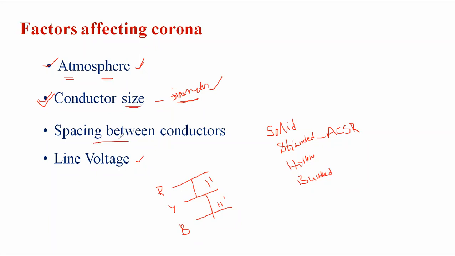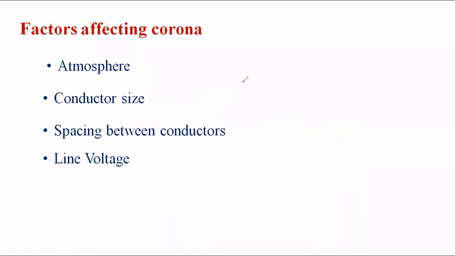The spacing between the conductors, this we can also maintain as per the IEEE standard, the spacing from one conductor to another, that is R to Y, Y to B and then B to R. We can maintain it as per the standards and minimize some amount of losses. For the line voltage, at lower operating voltages the effect is less compared to higher operating voltages.